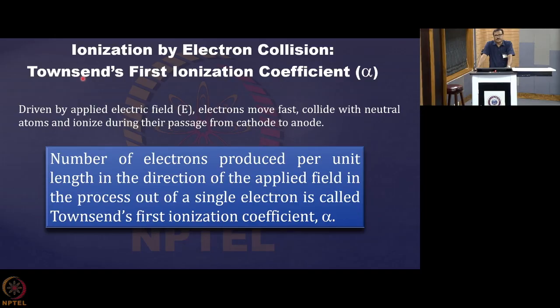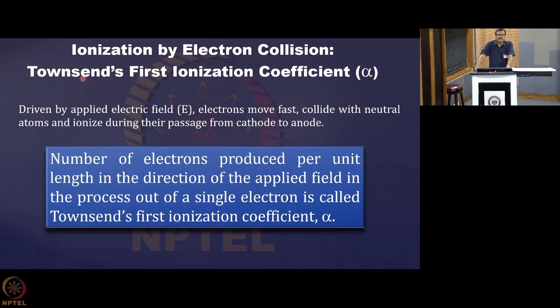So this problem that they are not getting enough physical space to get accelerated is arising because we are now keeping the gas at a certain pressure. Higher the pressure, lower is the mean free path. So the free path between two collisions should increase so that they get a sufficient amount of energy for ionizing the atoms.